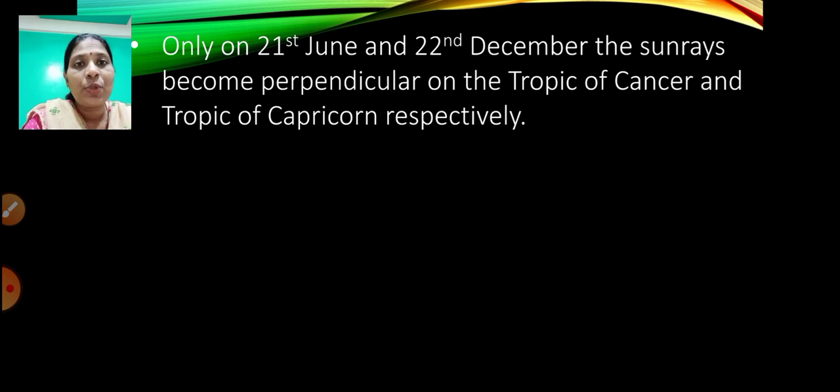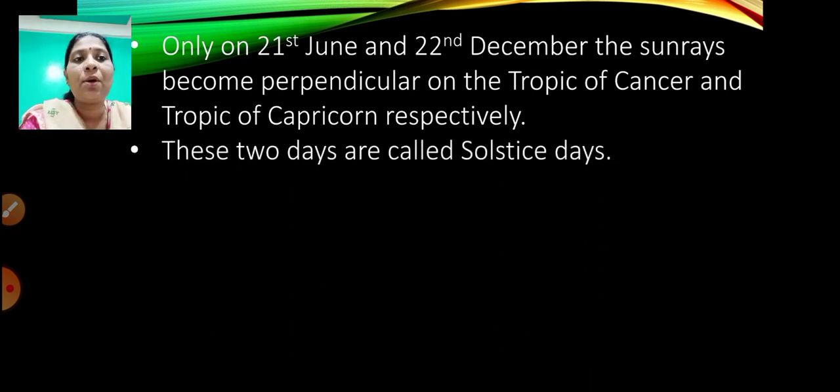Only on 21st June and 22nd December, the sun rays become perpendicular on the Tropic of Cancer and the Tropic of Capricorn respectively. On 21st June, the perpendicular rays will fall on the Tropic of Cancer, and on 22nd December, the perpendicular rays will fall on the Tropic of Capricorn.